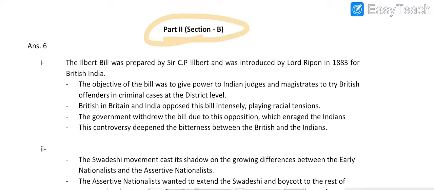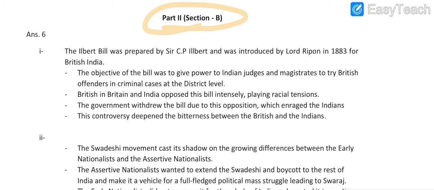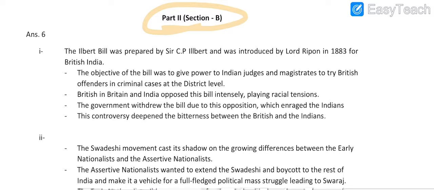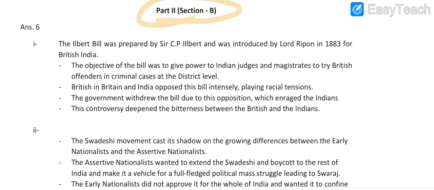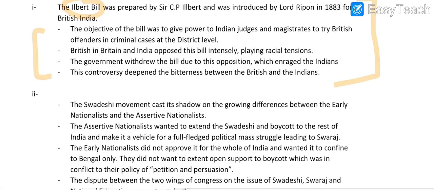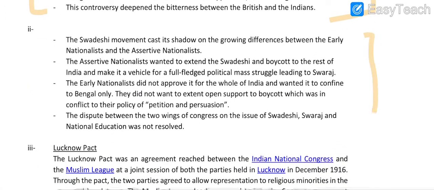Part V, that is of history, section B and part 2. This is question number 6. In this, the Ilbert Bill is given, and what are the provisions of the Ilbert Bill. After that, the Swadeshi movement, early nationalist and extreme nationalist differences are given over here. These are the points in which they are against each other.